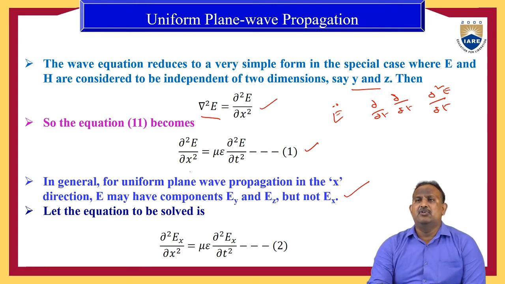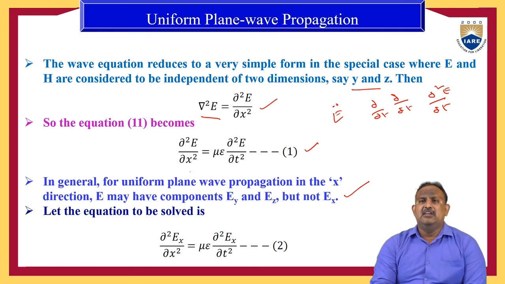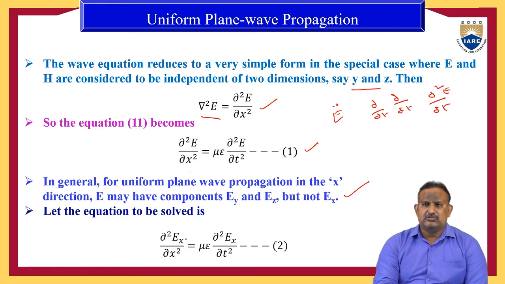In the x direction, we don't have the electric field, but in the y and z directions, we have the electric field. We have the electric field intensity. So, the equation to be solved is ∂²Ex/∂x² equal to mu epsilon into ∂²Ex/∂t².